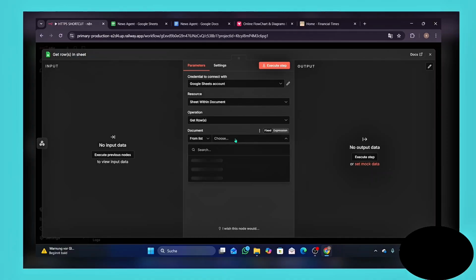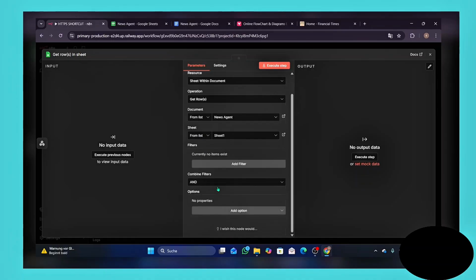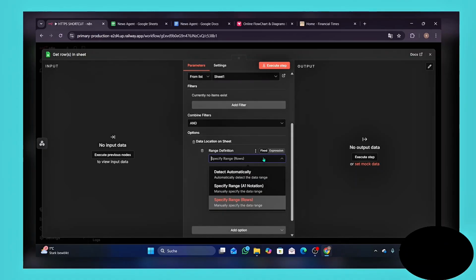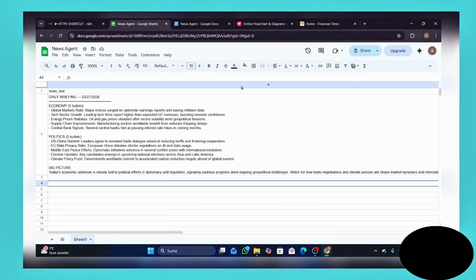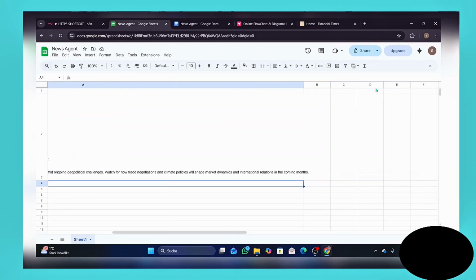Then choose the Google Sheets. My Google Sheets is called News Agent, so choose the right name and Sheet 1. Very important, you have to go to the options, add options, then data location on sheet. So just choose specify range. And we are going to see this header row and first data row. Header row is basically this one. We have A, B, C, D, and E.